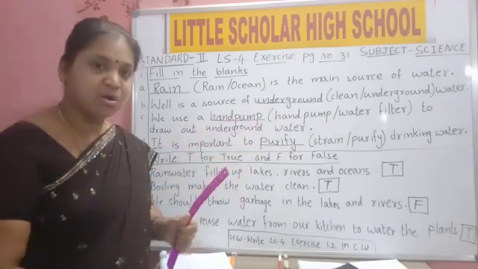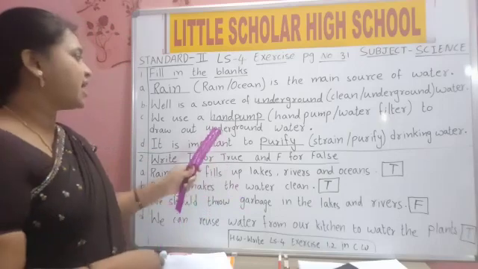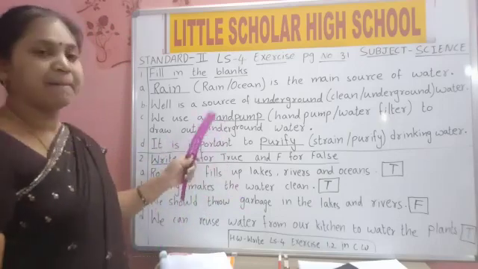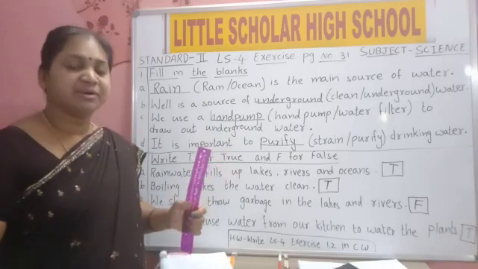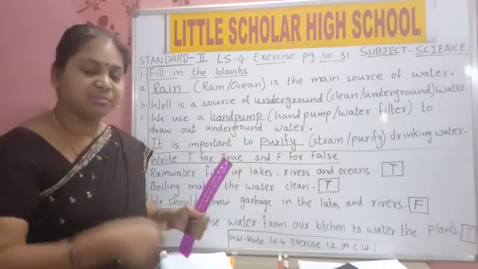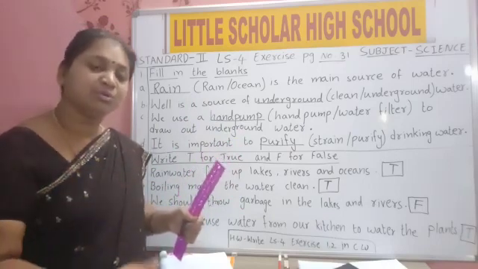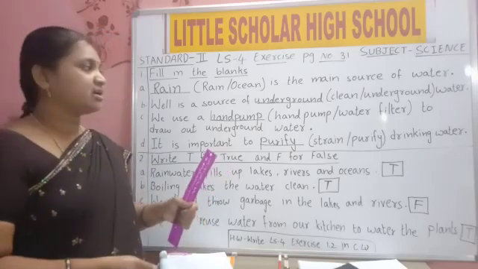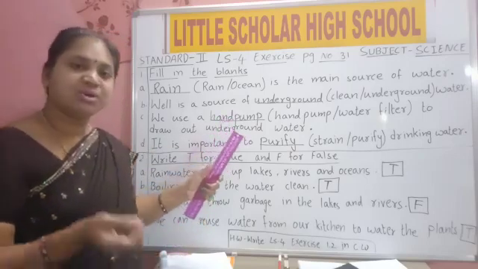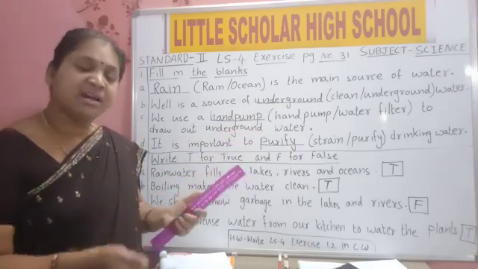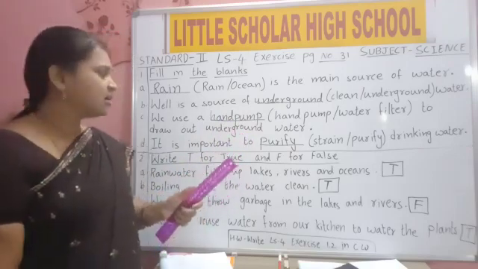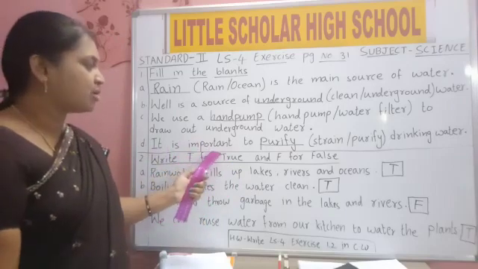To get underground water, we will use a hand pump. For a hand pump, yes, a handle will be there. If you move that handle up and down, you will get underground water out. Wells also have underground water. When we dig a well, where do we dig? Under the ground only. It is important.